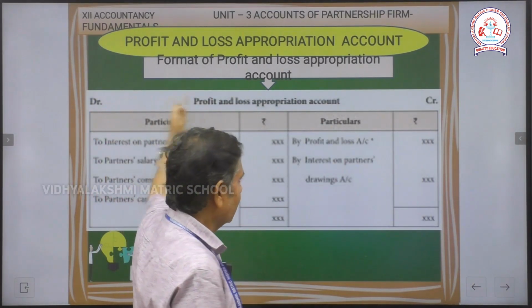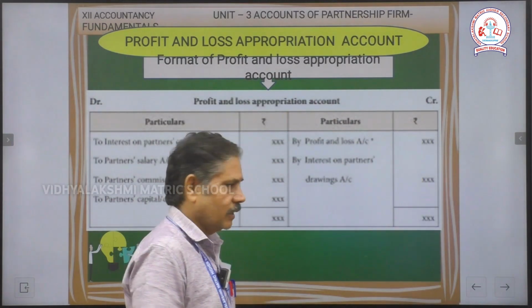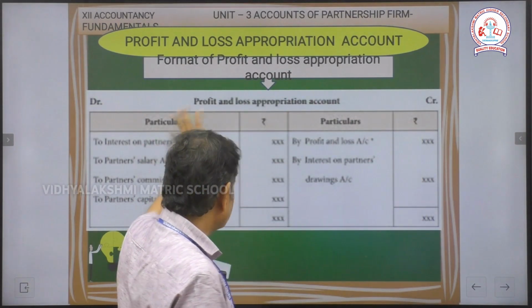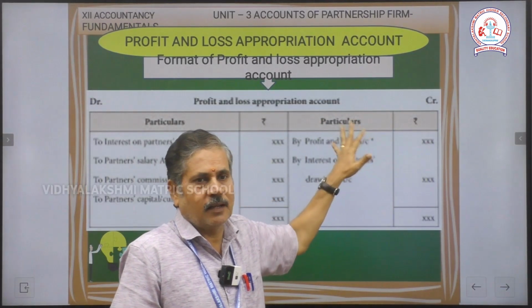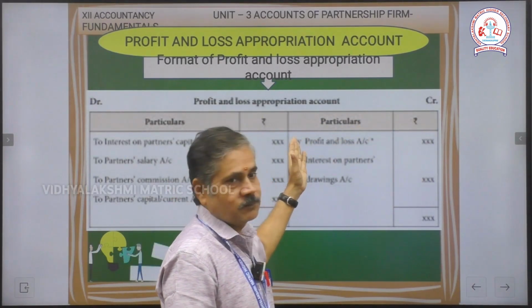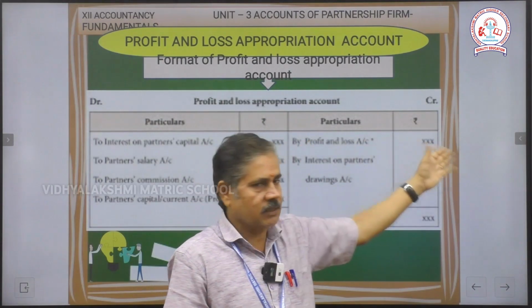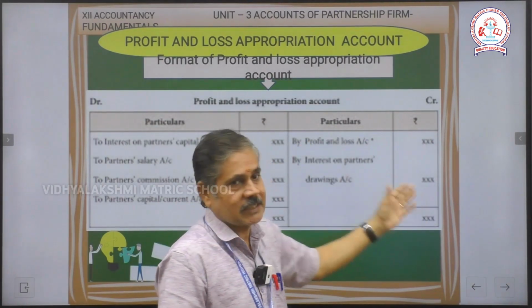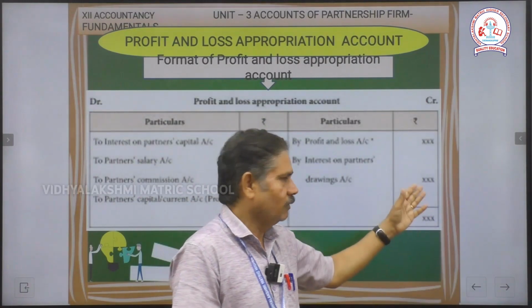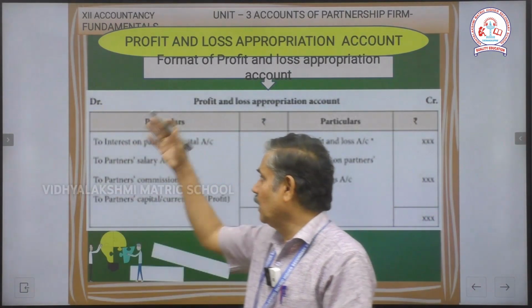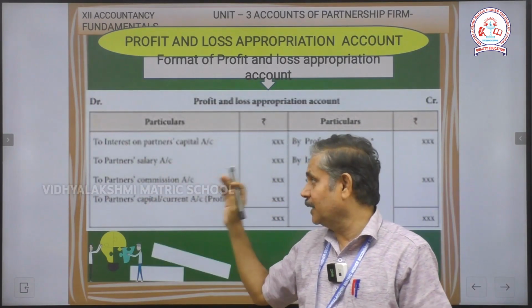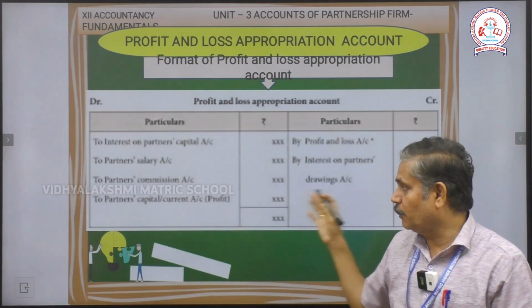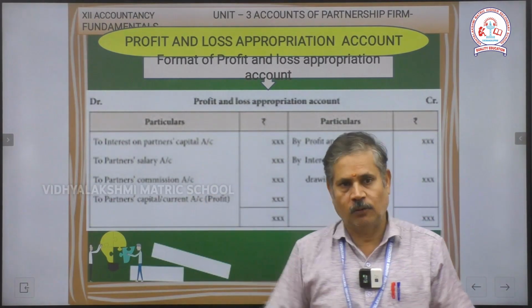In the left hand corner you can write Dr, in the right hand corner you can write Cr. Then write the names. First, the adjusted profit and loss amount will be shown: write the value first on the credit side, the profit and loss adjusted value amount. After that, interest on partners' drawings will be shown, only these two. Then we move on to the debit side: interest on partners' capital, then partners' salary, partners' commission or any partners' loss, and the amounts will be shown.